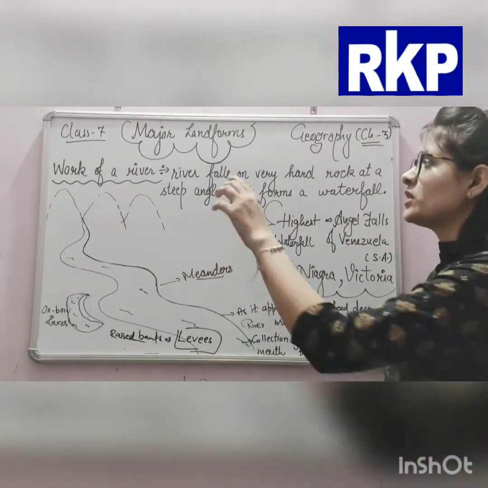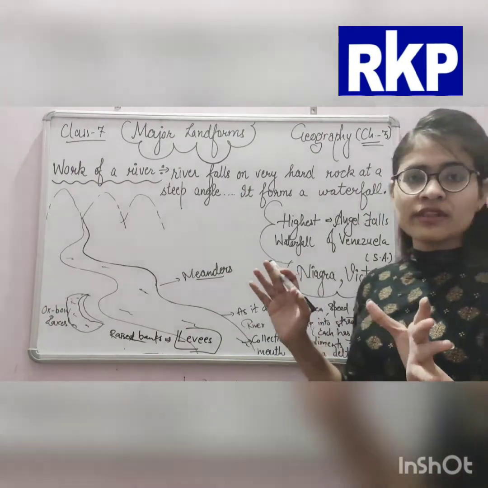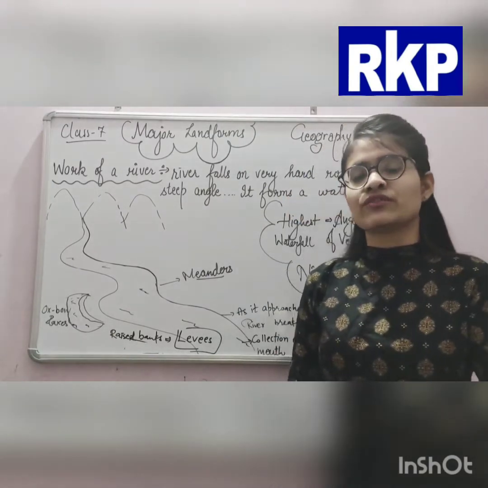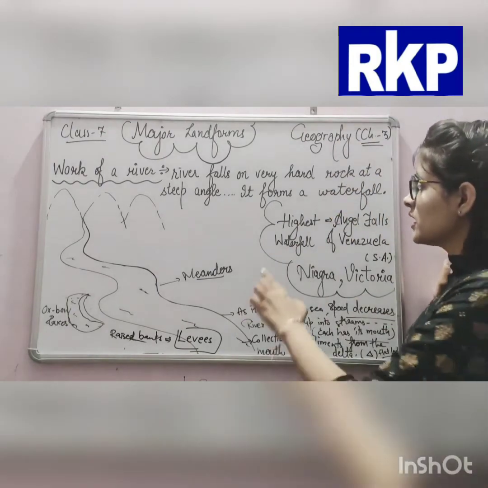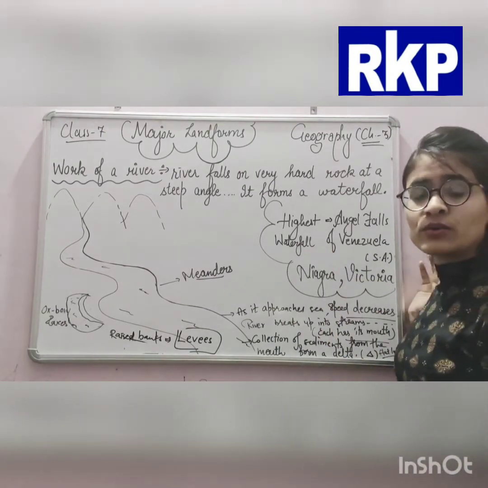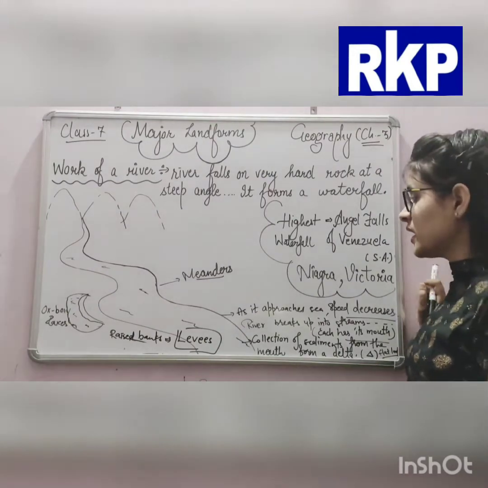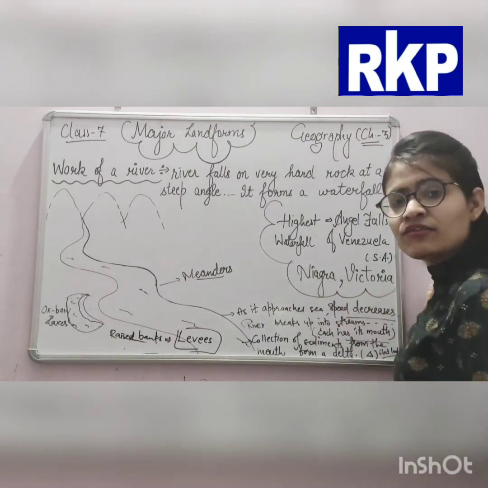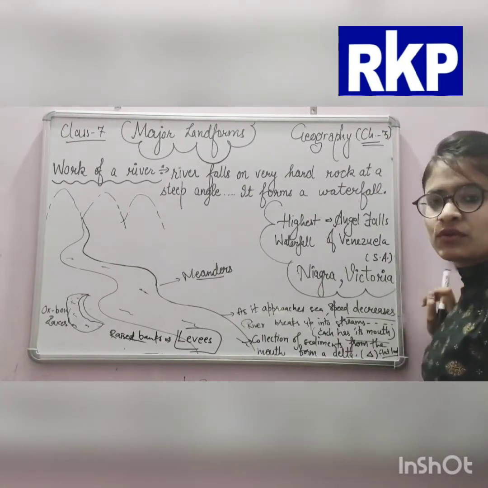Basically, when a river falls at a very steep angle on a very hard rock, it forms a waterfall. Waterfall is jharna. And which is the highest waterfall in the world? That is Angel Falls of Venezuela, which is in South America. This is the highest waterfall in the world. And there are some other longer waterfalls, and these are Niagara and Victoria. These are also some important waterfalls found in our world.